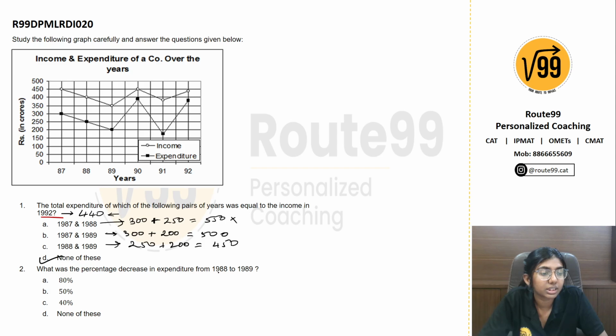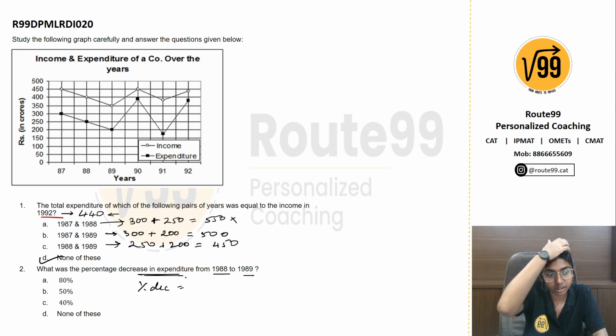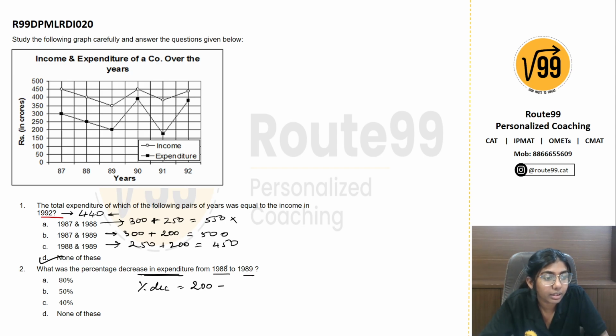What is the percentage decrease in expenditure from 1988 to 89? So percentage decrease in expenditure, the formula will be what? The value of expenditure in the year 1989 is 200, and in 1988 it was 250. We'll take the absolute difference, because we know there is a decrease from 1988 to 89. So there is a decrease of 50 crores.